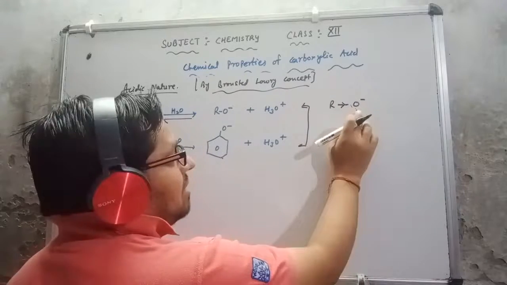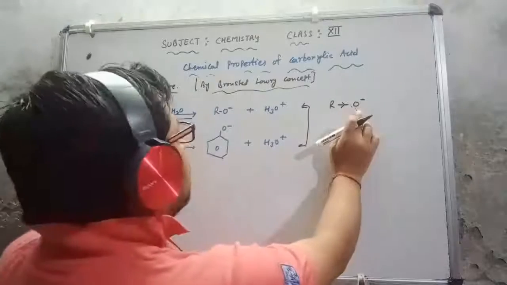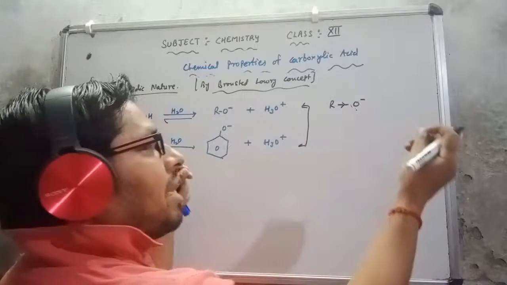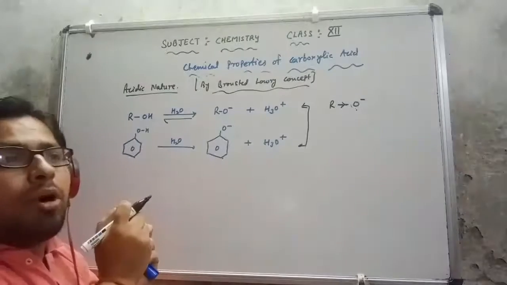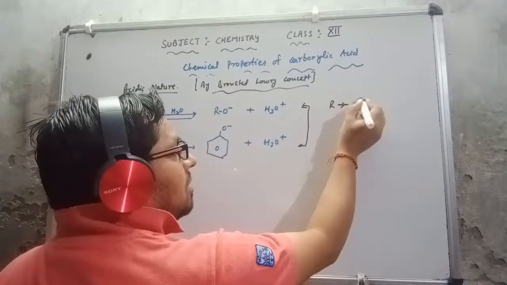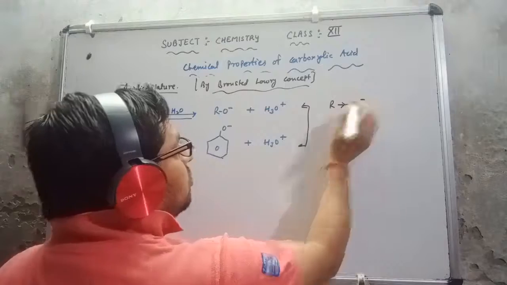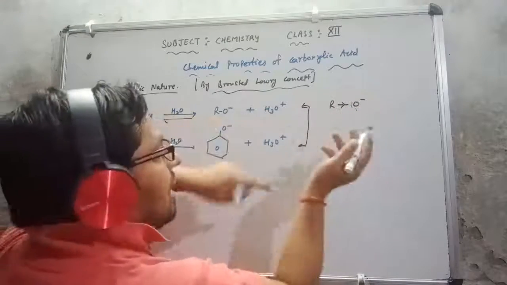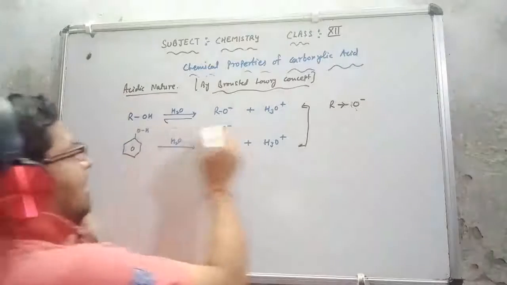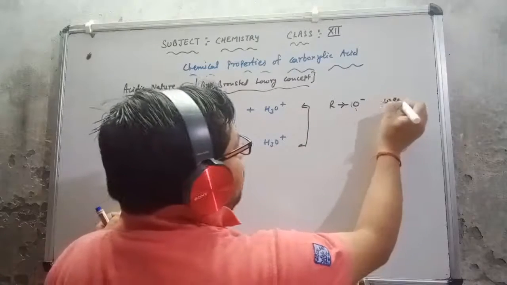As the electron density increases, whatever hydrogen it has lost, it will attract again with more force, because the electron density on the oxygen has increased, so it will gain the hydrogen again. So we can say that this is a very weak acid.